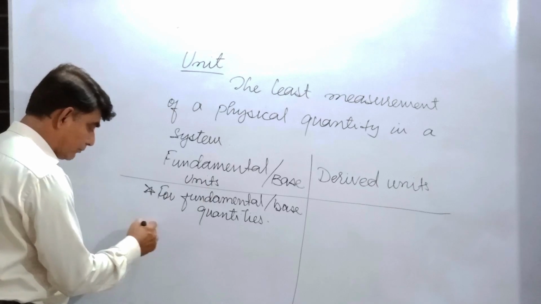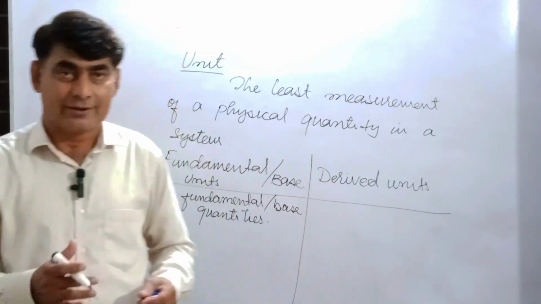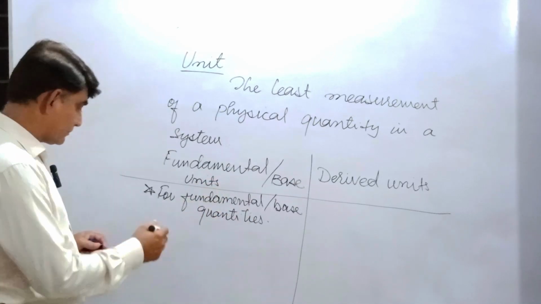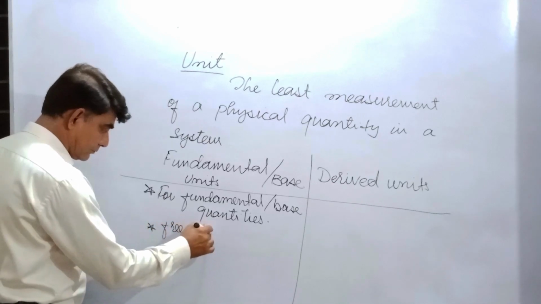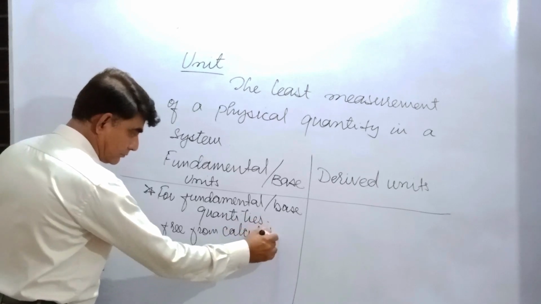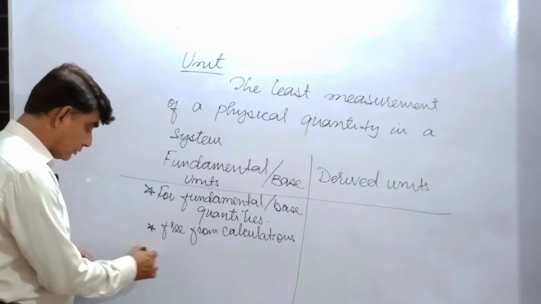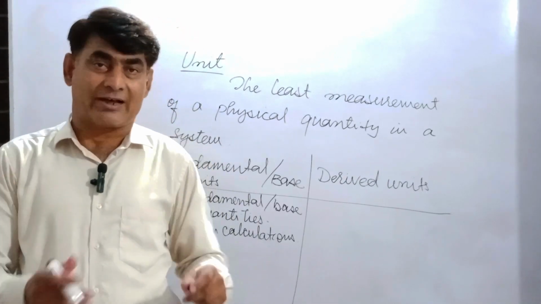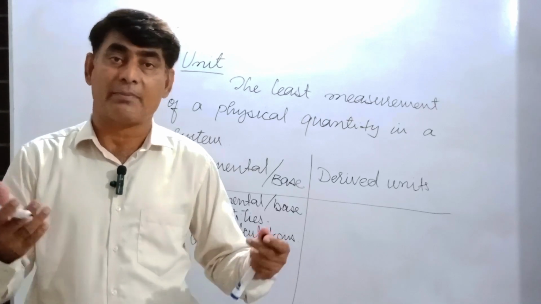Second, the fundamental units are free from any type of calculation. Now the third one, we people are unable to assign or decide a fundamental unit for any physical quantity or fundamental quantity.